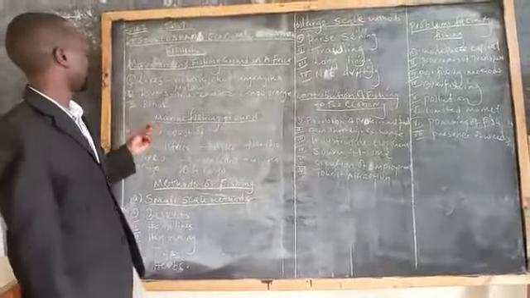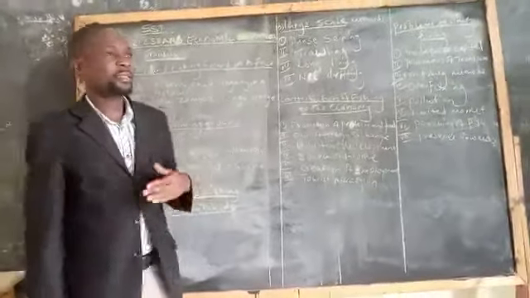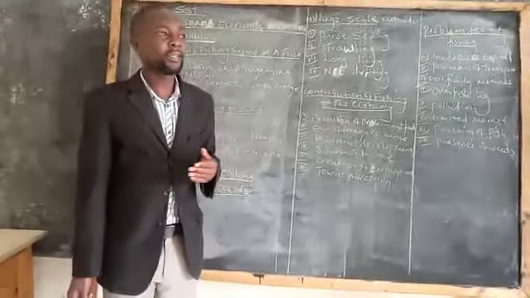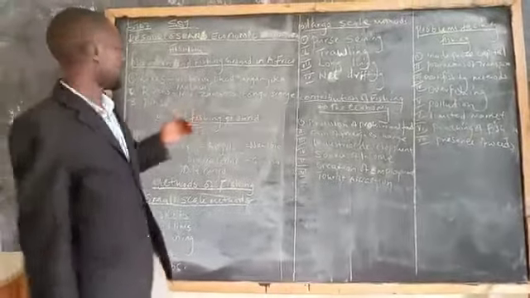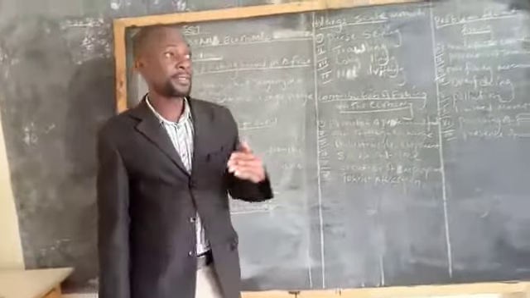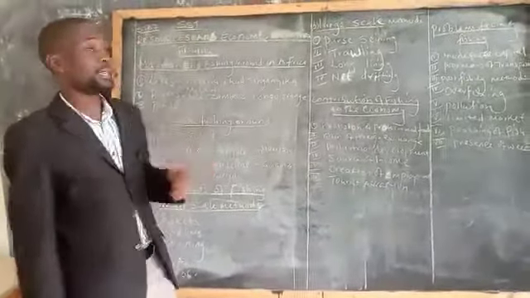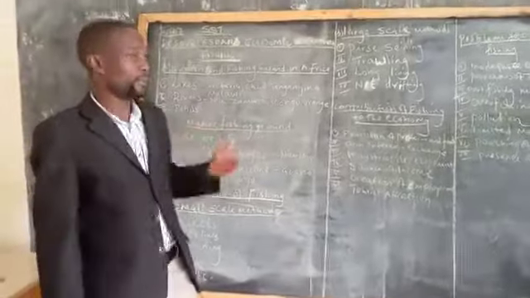And the rivers, we have rivers like River Nile, River Zambezi, River Congo, River Orange in South Africa, River Tana in Kenya, among others. Then ponds, these are the fish farms, whereby some people keep fish in these ponds and they also catch these fish for selling.